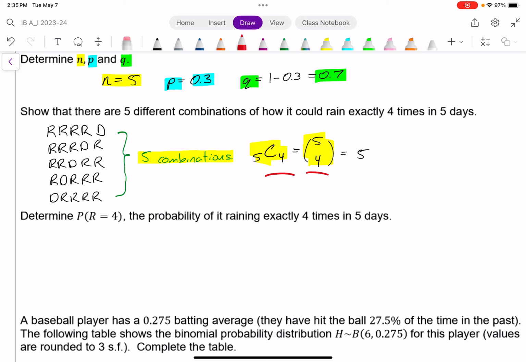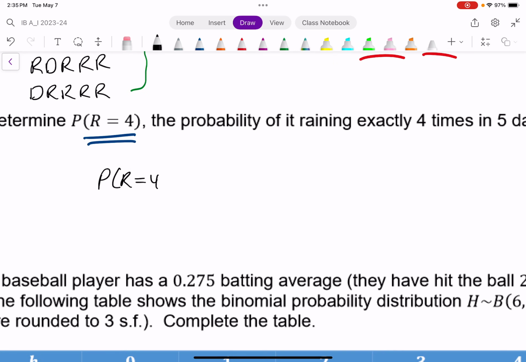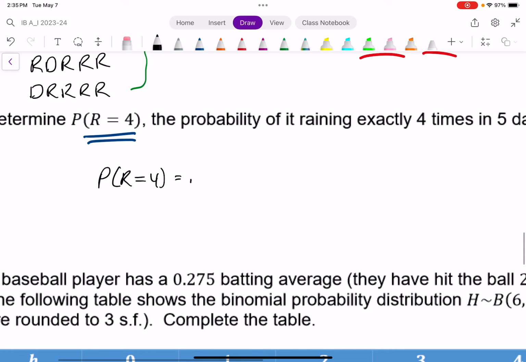So if I want to find the probability that it's going to rain exactly 4 times in 5 days, one option is to use this formula that's mentioned on the other side. The probability of R equals 4 is the number of ways it can rain 4 times in 5 days, so 5 choose 4.